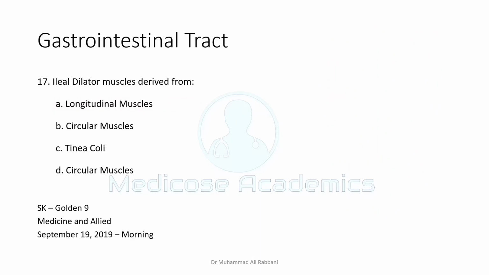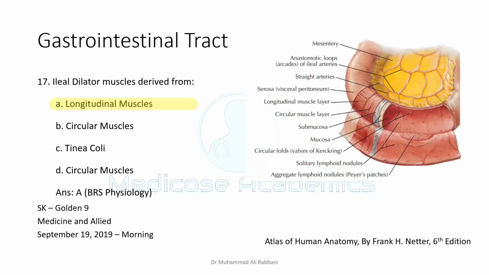Which muscles are the dilator muscles derived from? It's a very simple question, just a brain exercise. You should know that there is mucosal layer, submucosal layer, muscular layer, and serosal layer in the GIT. And in the muscular layer, there are longitudinal and circular muscles. The circular muscles contract and narrow the lumen, they are constrictor muscles. And the opposite function will obviously be provided by the dilator muscles. So these are longitudinal muscles. If circular muscles are contracting, longitudinal will do the dilatation. So this will be the answer, the longitudinal muscle.